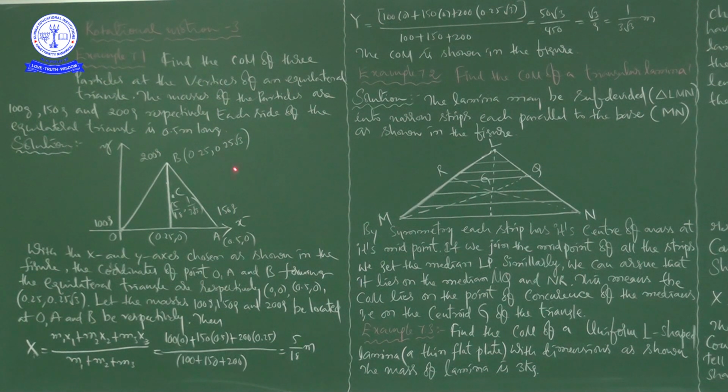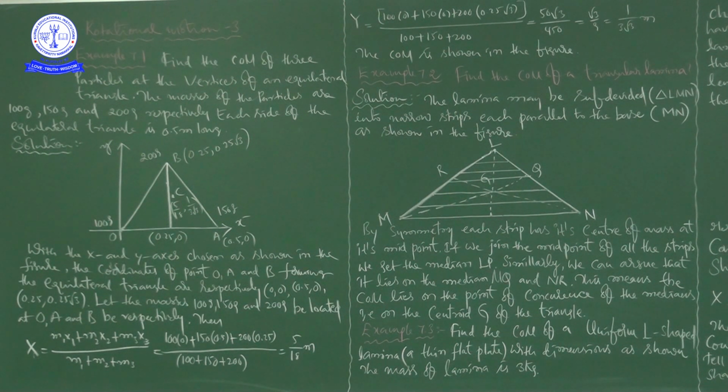So in this problem, there are three particles, O, A, B, according to the question and this picture. For these three particles, mass is also given: 100 grams, 150 grams, 200 grams respectively.